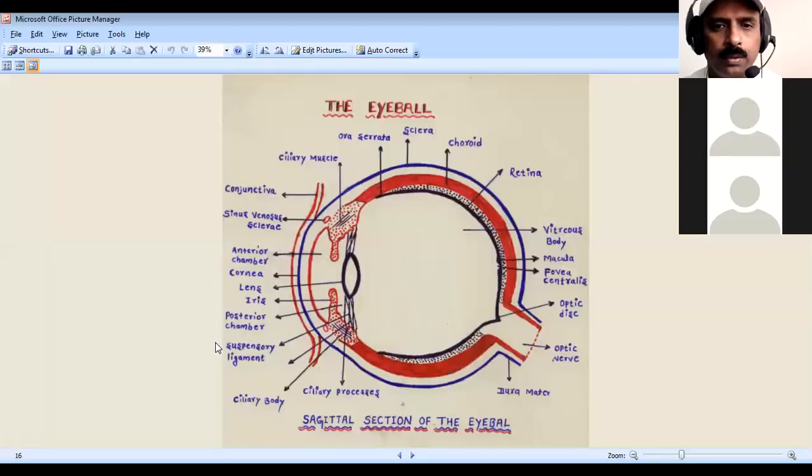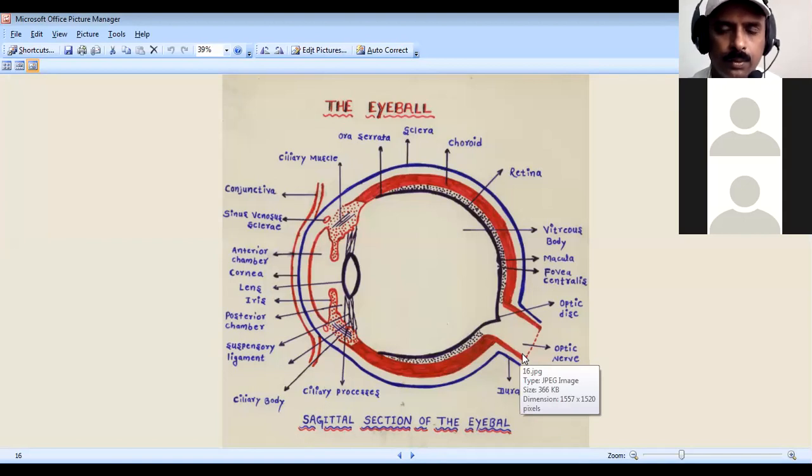Next, one more important thing you have to know is the eyeball. In this, you have to know almost all the points relating to the sagittal section. Three different questions relating to the eyeball can be asked. What sagittal section means, you have to draw. Then the extraocular muscles, you have to write all the rectus and oblique muscles. Then the optic nerve can be asked, and the eye itself can be asked. So this is all relating to the total eyeball.